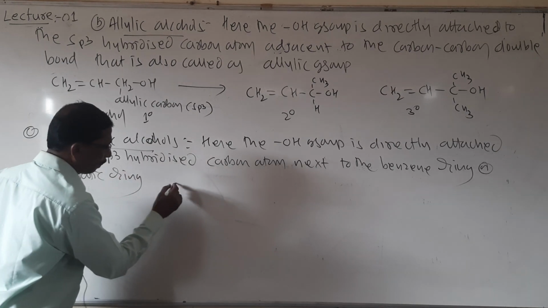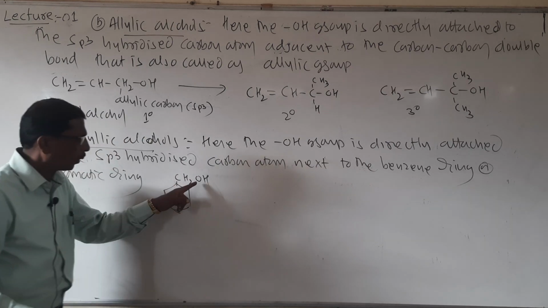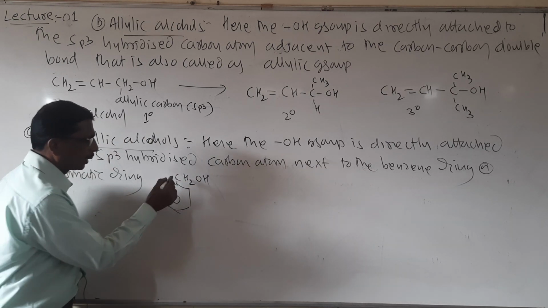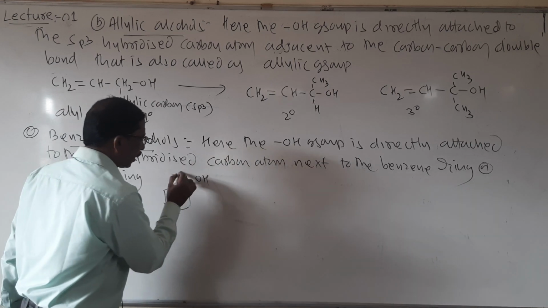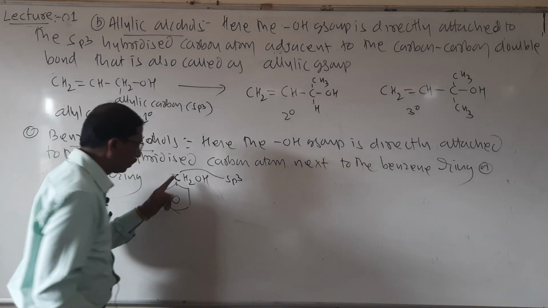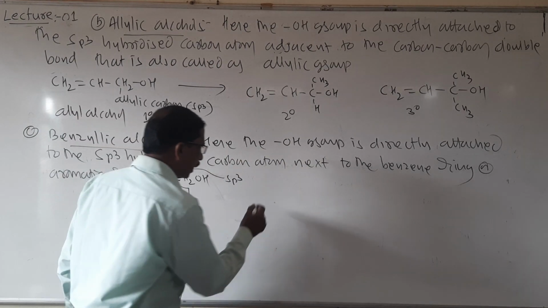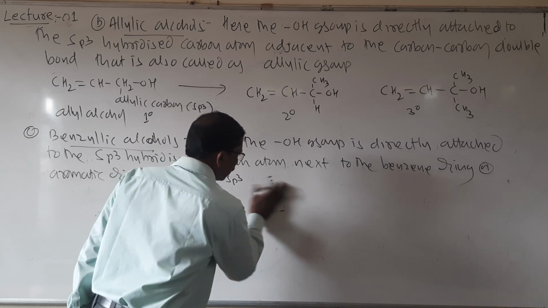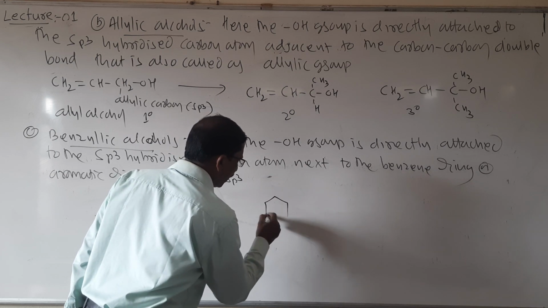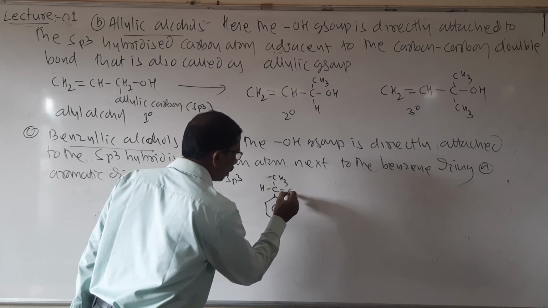Look here, students. Example, C6H5CH2OH. Here this OH group is attached to this. It is sp3 hybridized. This one is the sp3 hybridized carbon atom next to the aromatic ring or benzene ring. It is also further classified into primary, secondary and tertiary. I will write here CH3, H, OH.